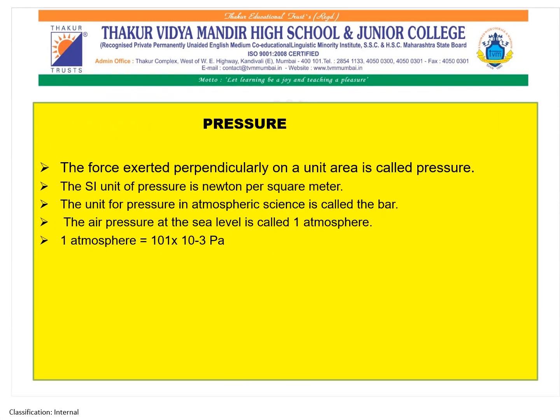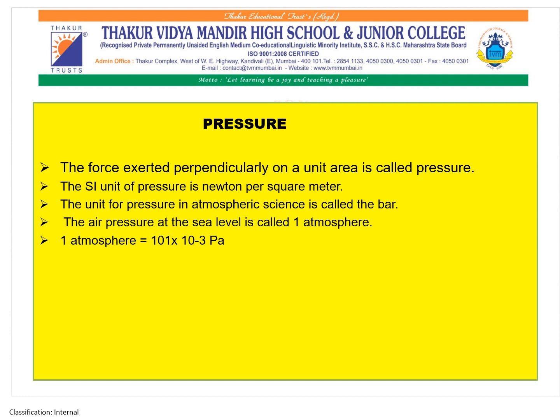Now we are going to study pressure. The force exerted perpendicularly on a unit area is called pressure. The SI unit: what is the meaning of the term SI? SI means Standard International Unit or MKS system, that is meter, kilogram and second. So the SI unit of pressure is Newton per square meter. This Newton per square meter is also referred to as Pascal.